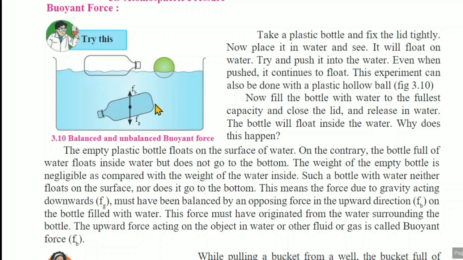Now what will happen? The bottle will float inside the water. Here also floating is there, but it floats inside the water, not on the surface of water. Why do these changes occur? The empty plastic bottle floats on the surface of the water. On the contrary, the bottle full of water floats inside water but does not go to the bottom.